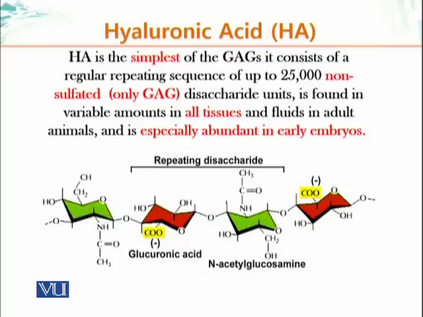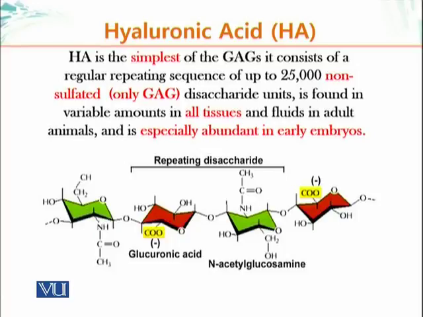Hyaluronic acid is the simplest of all GAG molecules. It consists of regular repeating sequences of up to 25,000 non-sulfated disaccharide units. So one of the exceptions to the GAG rules is that this molecule is not sulfated. Other GAG molecules are sulfated. Also, additionally, this molecule has repeating units of disaccharides. You can see those disaccharide units on your screen. Glucuronic acid and N-acetyl glucosamine.